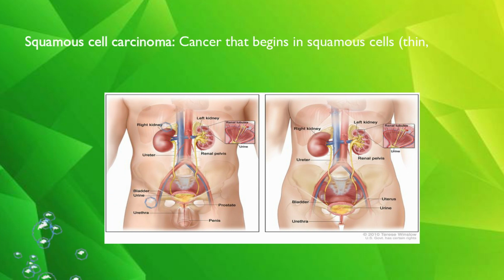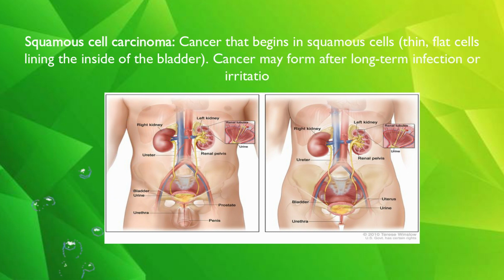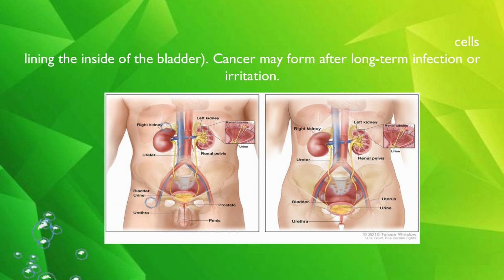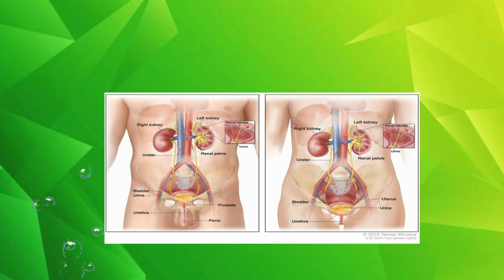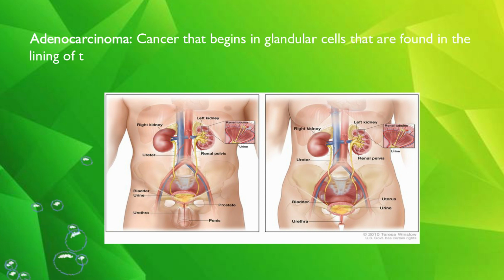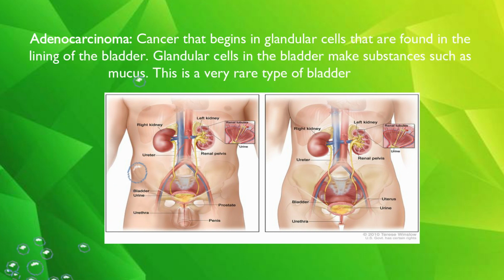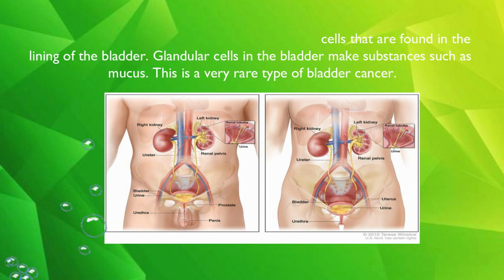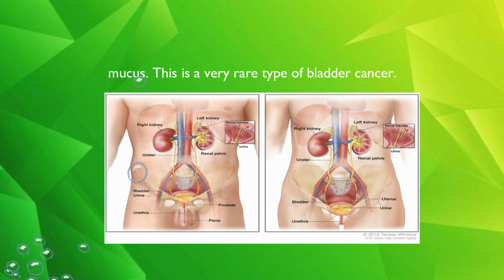Squamous cell carcinoma is cancer that begins in squamous cells, thin, flat cells lining the inside of the bladder. Cancer may form after long-term infection or irritation. Adenocarcinoma is cancer that begins in glandular cells that are found in the lining of the bladder. Glandular cells in the bladder make substances such as mucus. This is a very rare type of bladder cancer.